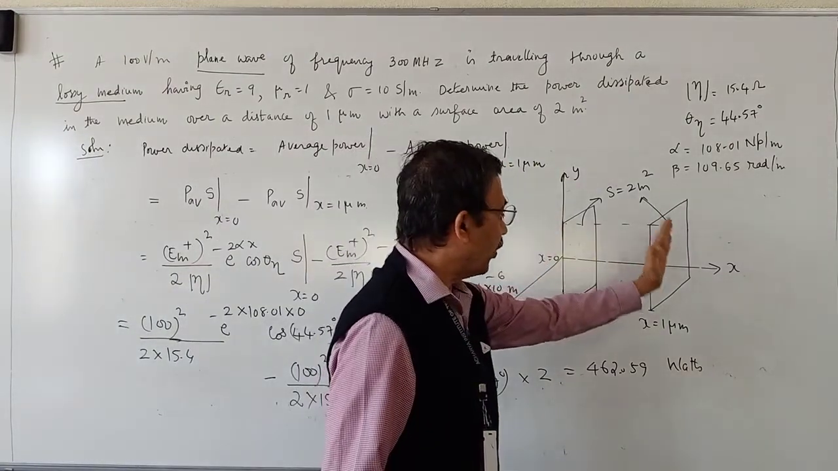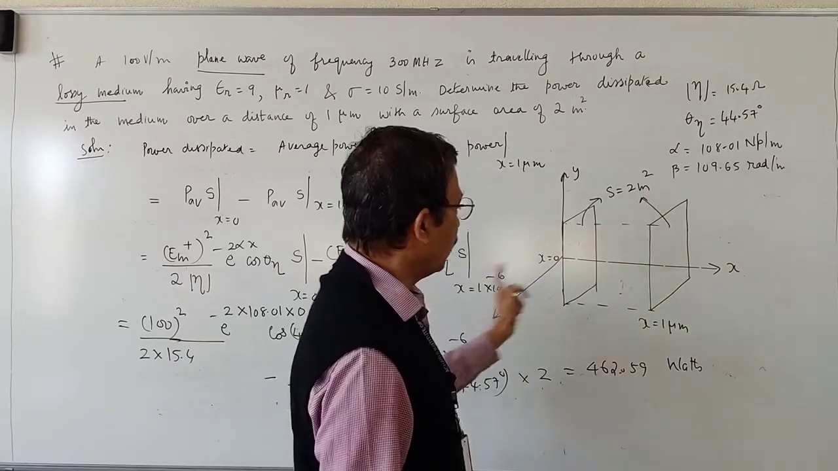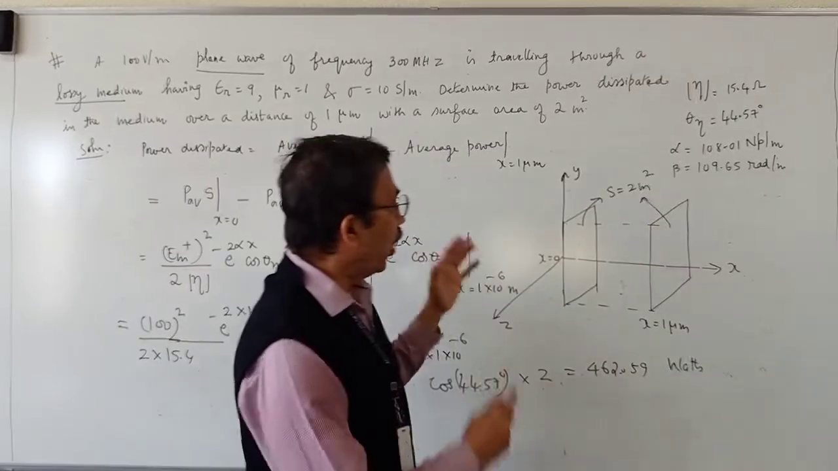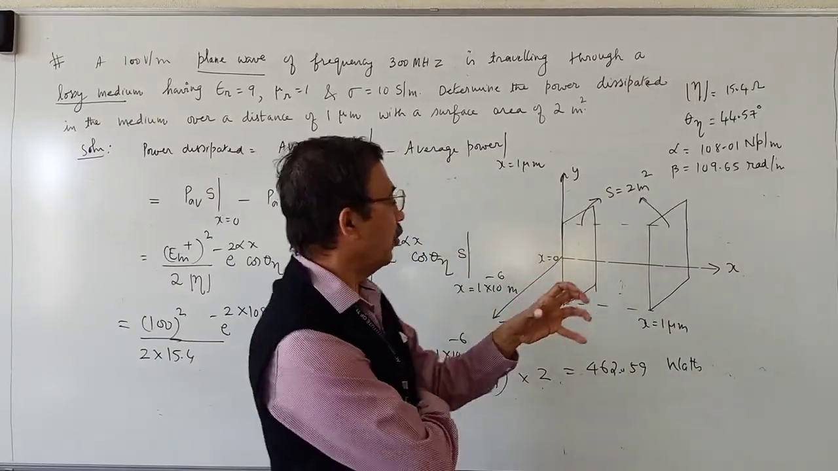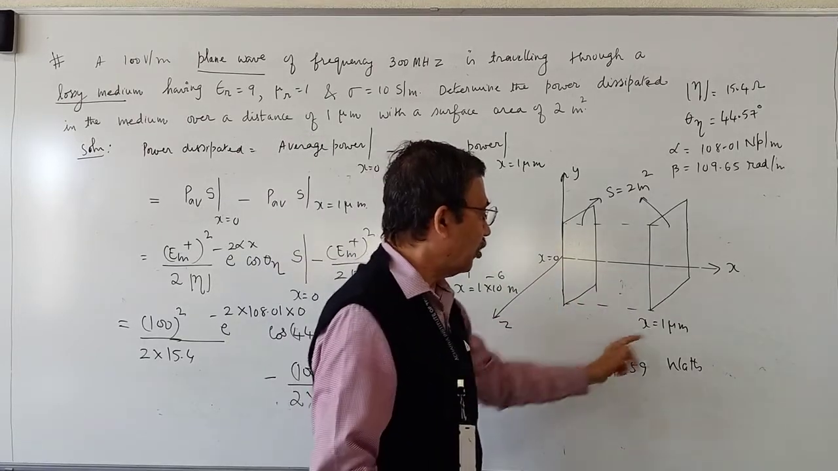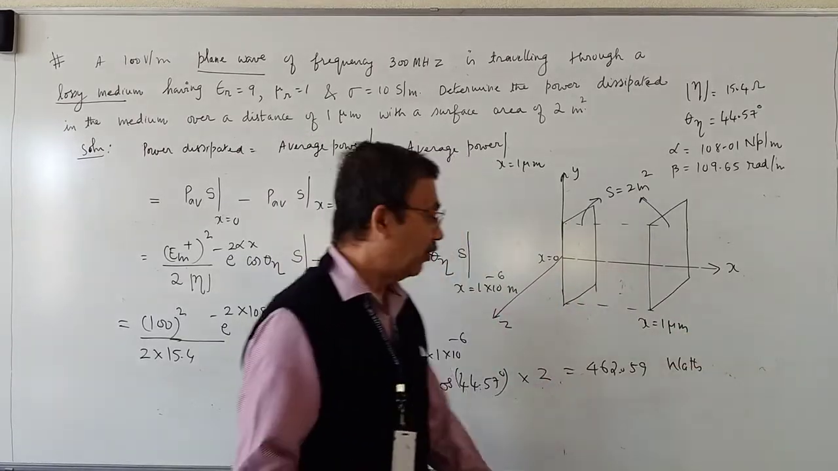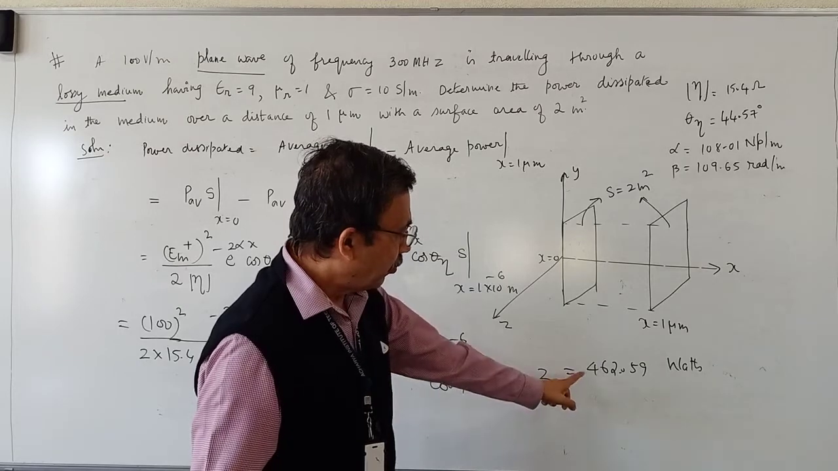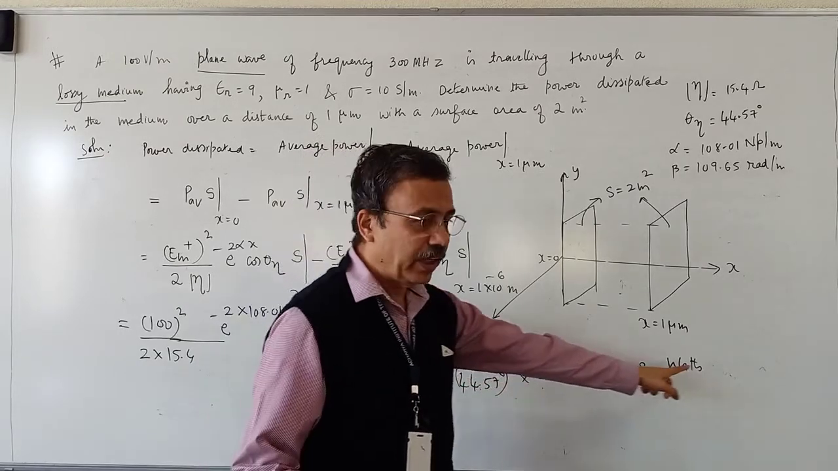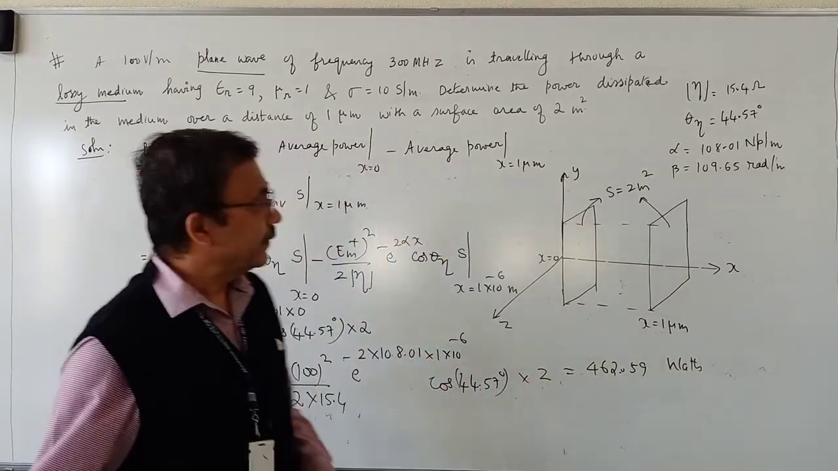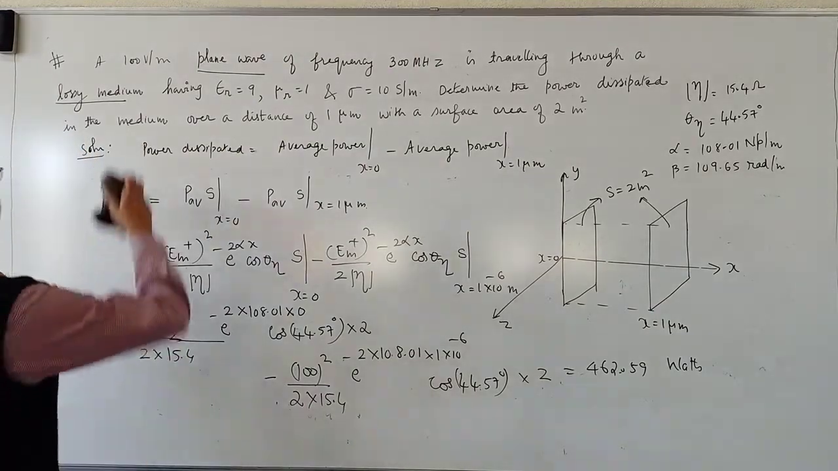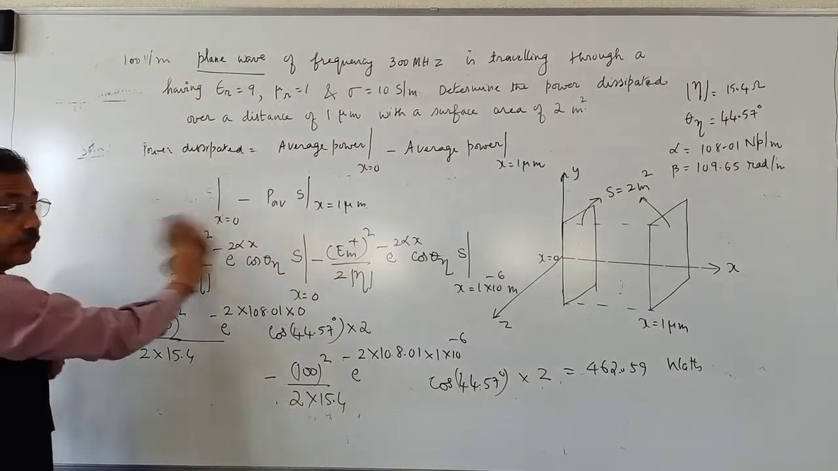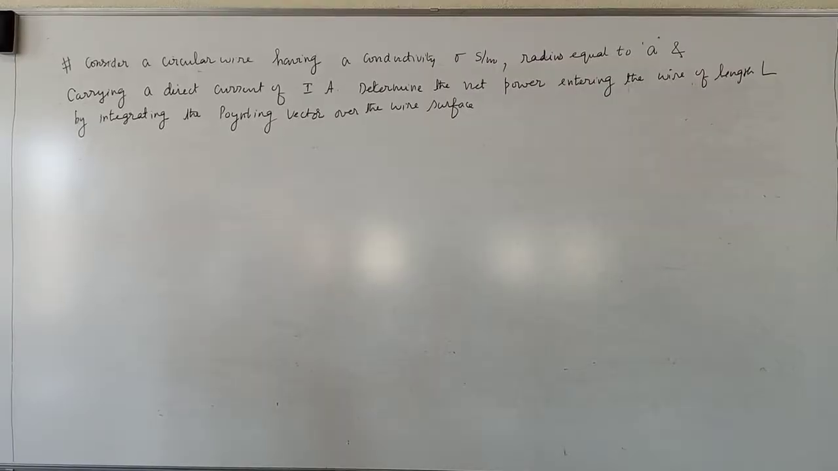So what I have calculated is the average power at x equal to 0, and the average power at x equal to 1 micrometer. If you subtract these two average powers, you find the power lost by the wave as it travels a distance of 1 micrometer, and that is found as 462.59 watts. Thank you. We shall go to the next problem.